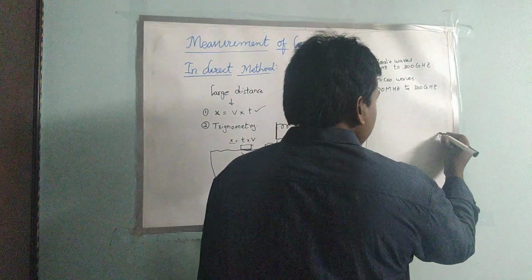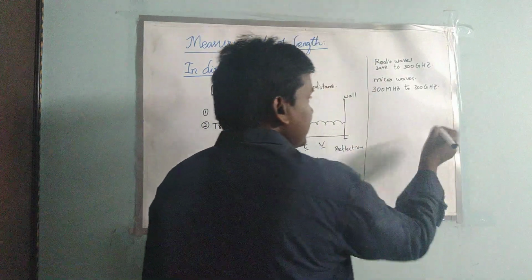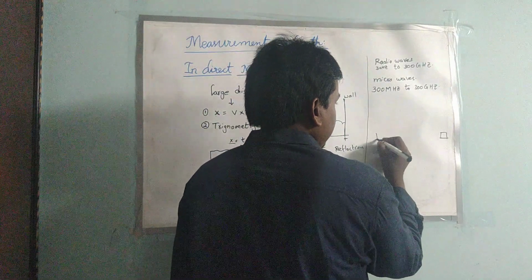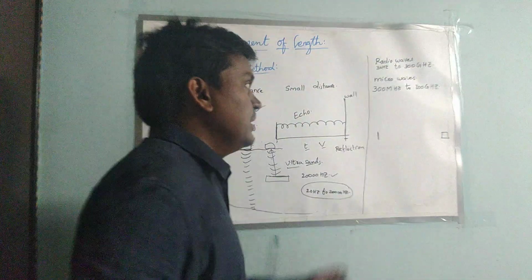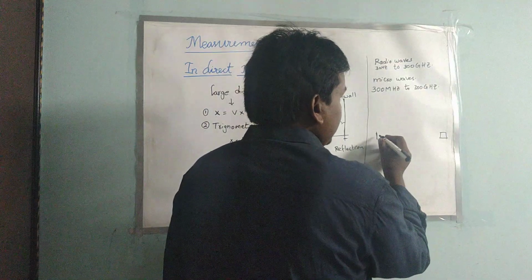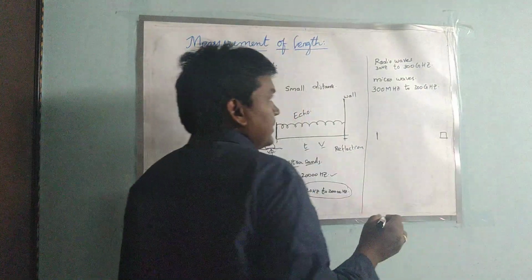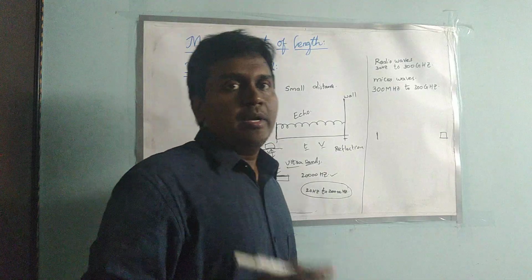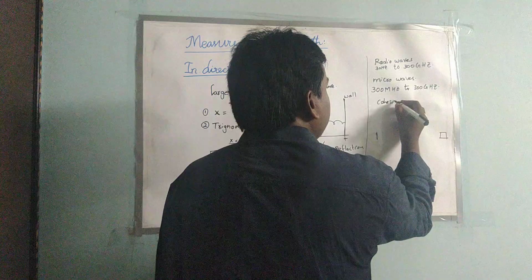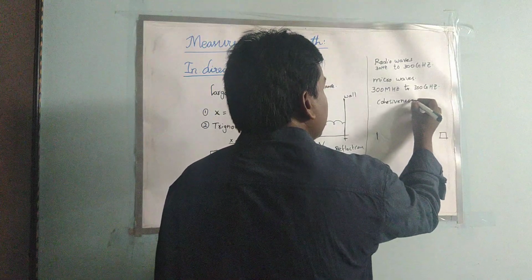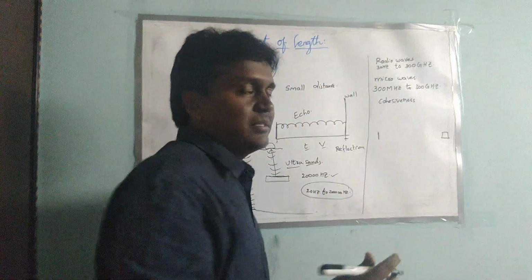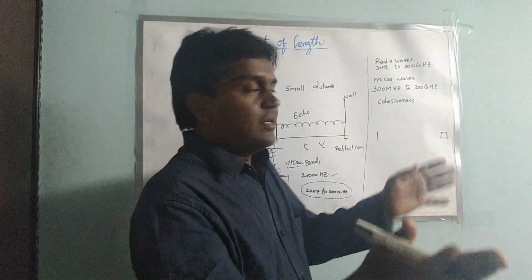If here is some object, I have to find the distance of the object. And here I am emitting some waves. So when I am emitting the waves, the waves may not directly hit the target or object. Why? Because the waves are cohesive in nature. They have some cohesiveness, in the sense the rays will diverge apart.